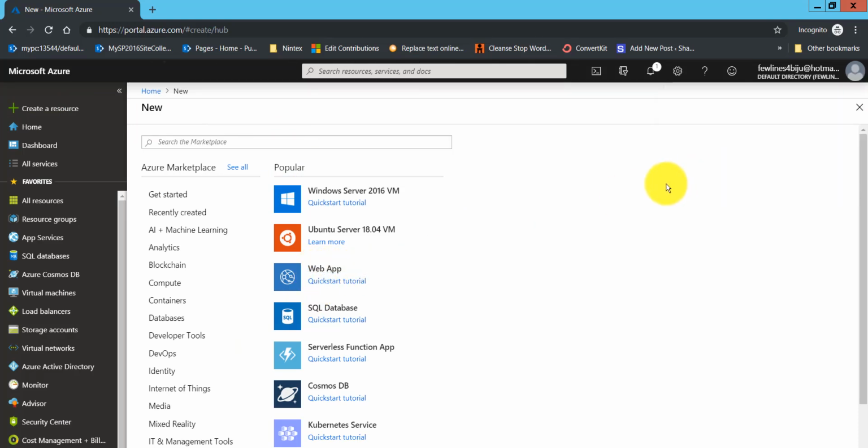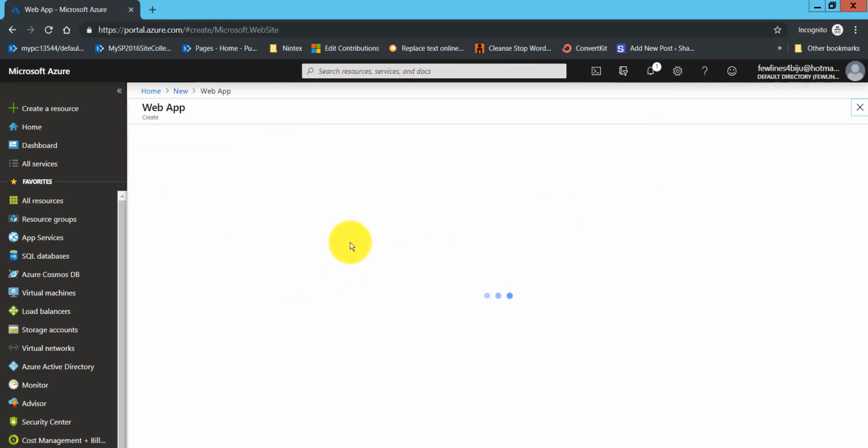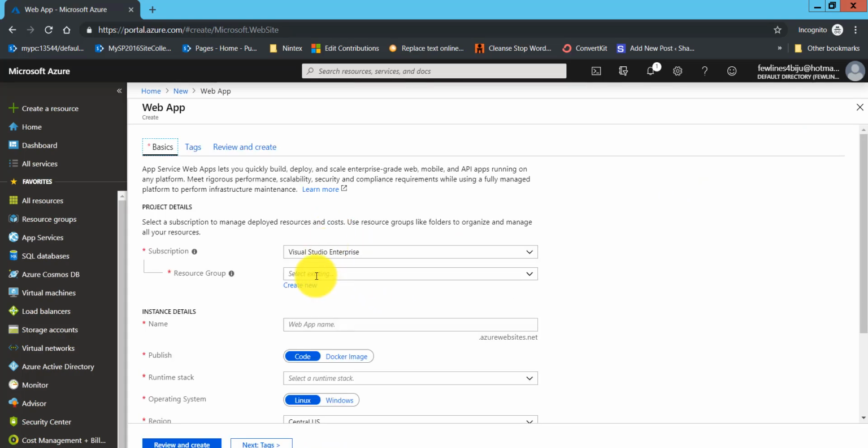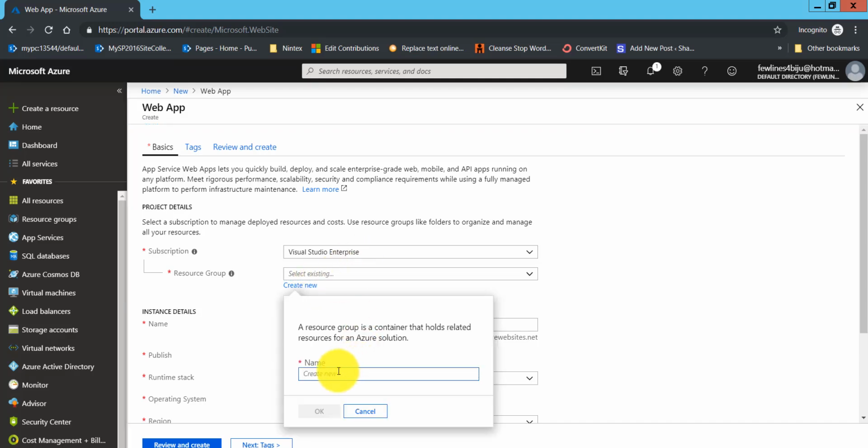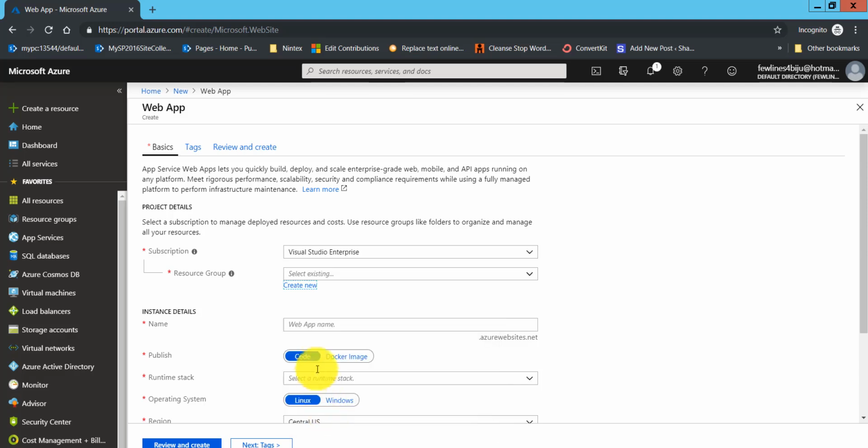Now we will provide some of the details. For example, I will create a new resource group. Let's say we will give SP training web API, something like that. So you can see here SP training web API, click on OK.